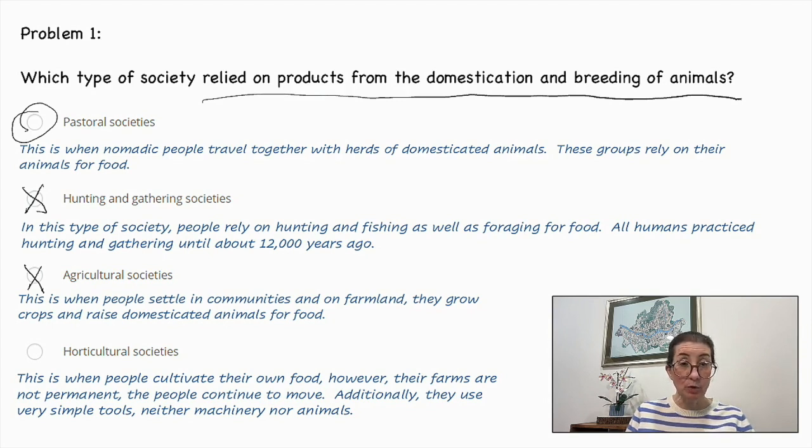The people continue to move. Additionally, they use very simple tools, neither machinery nor animals. So again, this has to do with the cultivation of food, and it actually indicates that animals may or may not be involved in this type of society. So we can eliminate that one. The correct answer is pastoral societies.